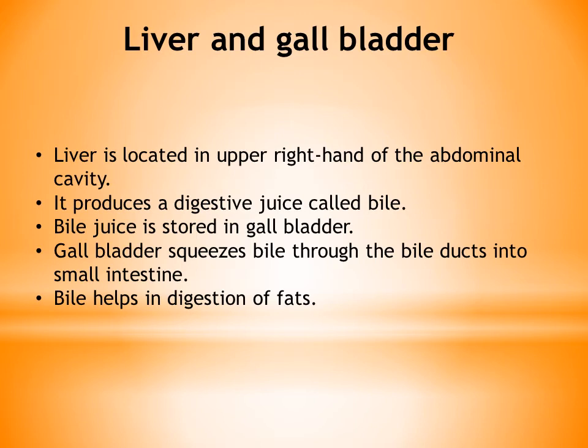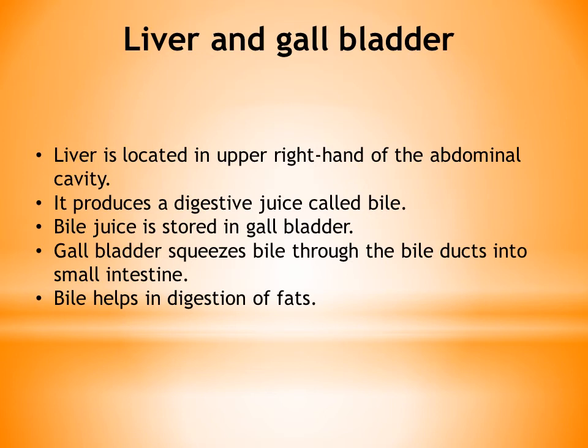The bile juice secreted by liver is stored in gallbladder, and this gallbladder squeezes bile through the bile ducts into small intestine. What is the basic function of this bile juice? This bile helps in digestion of fats.